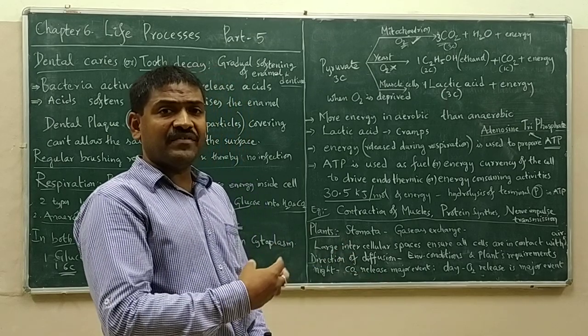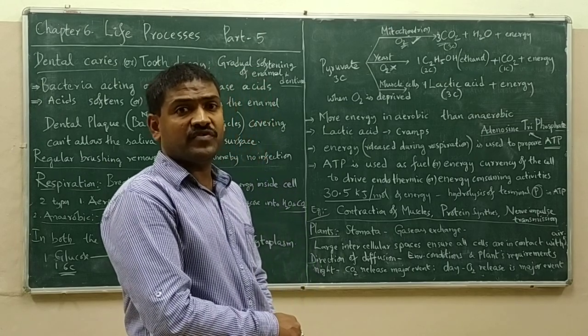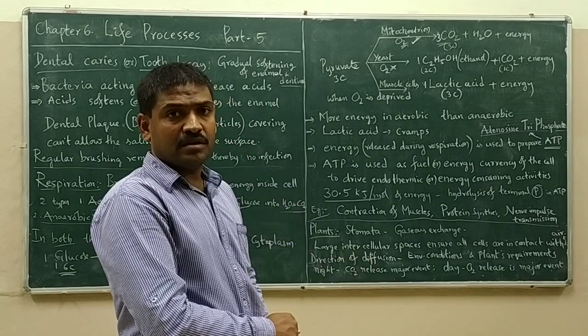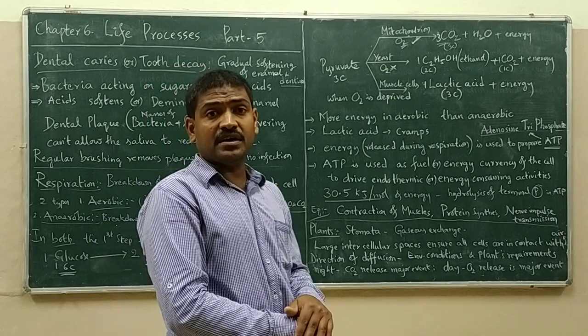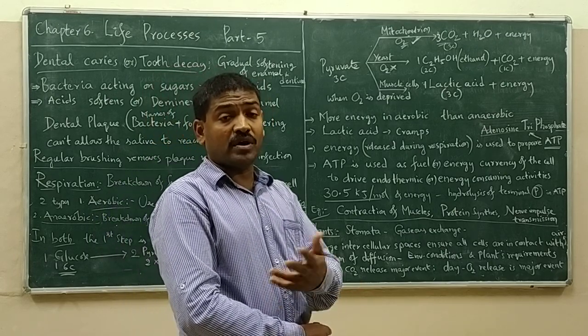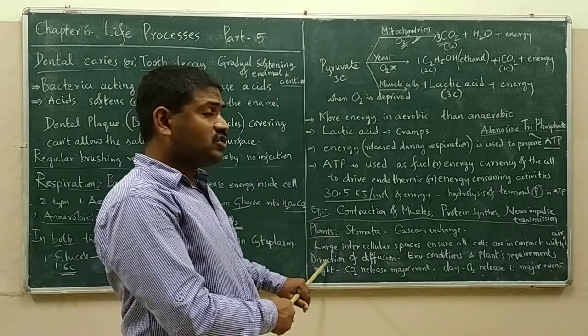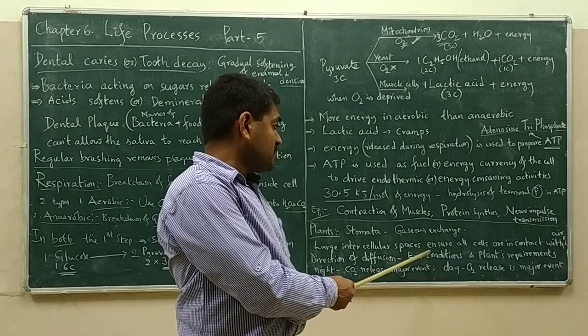And how can each and every cell of the plant body get access to these respiratory gases? They do not have a separate respiratory system like humans or other animals. In plants, large intercellular spaces are present.